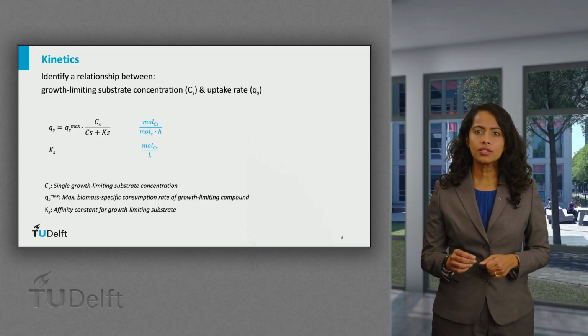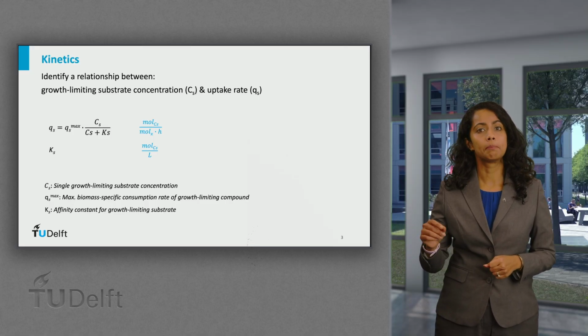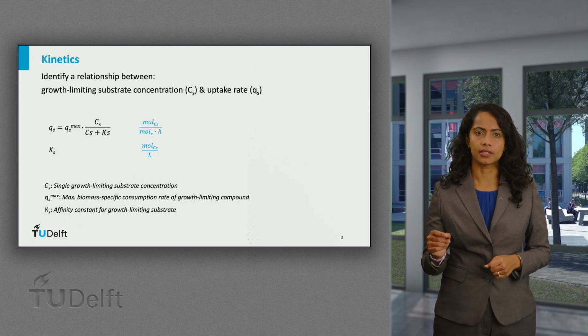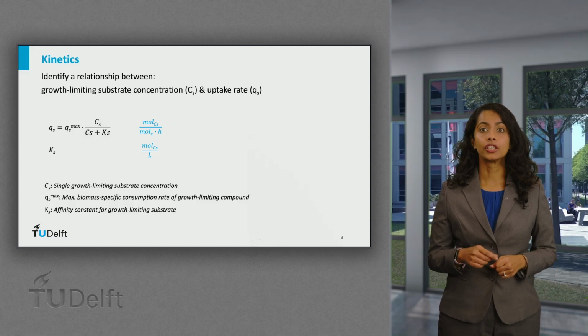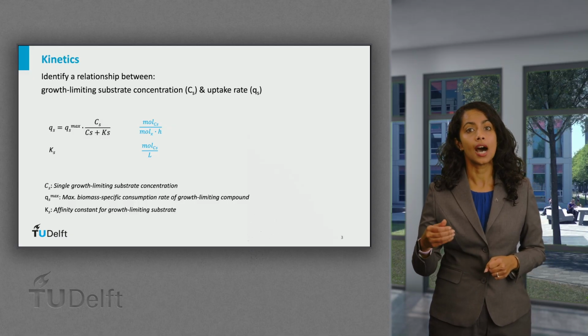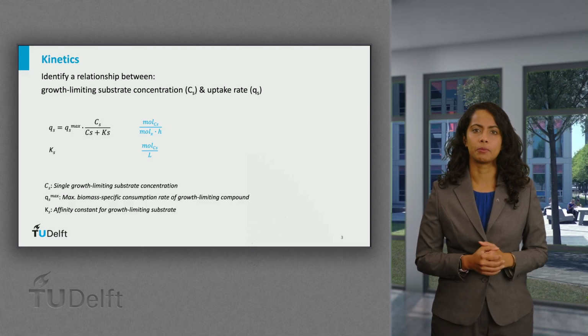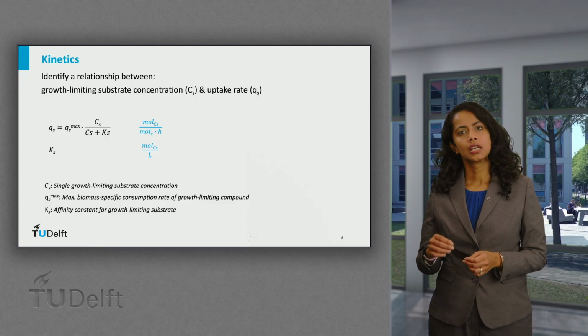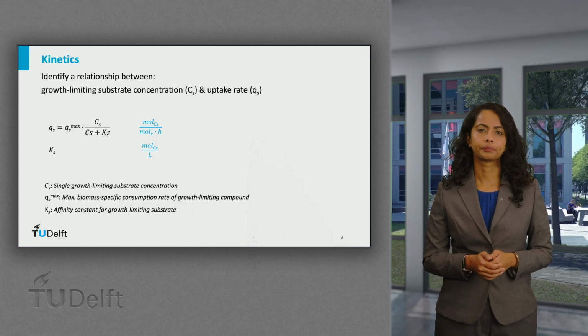Cs is the concentration of that compound in bulk liquid, and Ks represents the affinity constant, indicating the concentration at which uptake occurs at half the maximum rate, defined as the moles of substrate S consumed per liter.